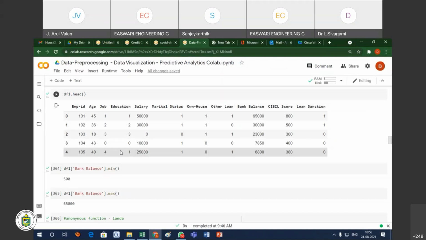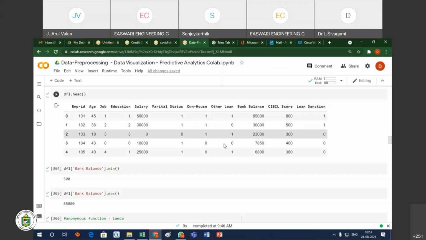So I want to normalize the data within the range of 0 to 1. For example, what is the lowest salary? 5,000 rupees. So 5,000 rupees I will normalize to 0. What is the highest salary? For example, 3 lakhs. That 3 lakhs I will fix as 1. So your lowest salary, 5,000, is 0, and the highest salary, 3 lakhs, I am going to fix as 1. The rest of the values will be in the range of 0 to 1 only. That means we are normalizing the data within 0 to 1. That is the main concept of normalization.